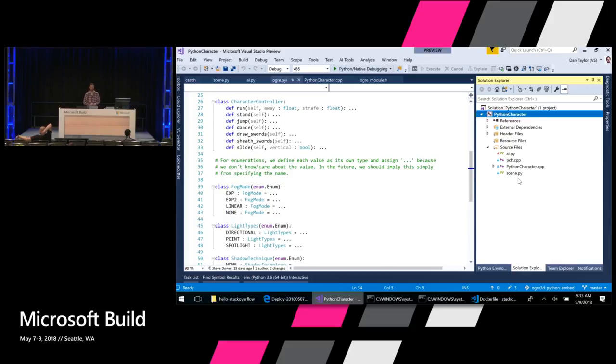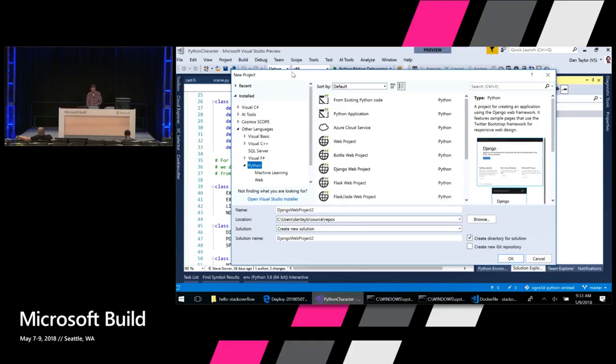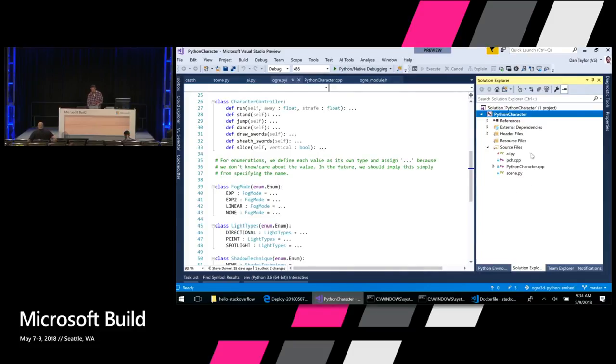So I've got this solution open here in Visual Studio, and I've just got the C++ project. And you can actually just add Python files directly into C++ projects. If you want, you can also do File, New Python project, if you have a bunch more Python code that you want to encapsulate. We've got support for all sorts of different project types here, so you can create all of your Python files in a Visual Studio project. If you want to get started quickly, you can just create a blank Python application and get started coding. But you can also just add these Python files into the C++ solution.